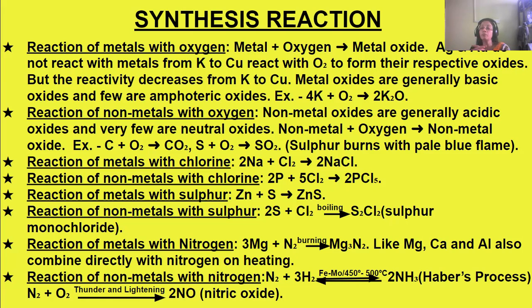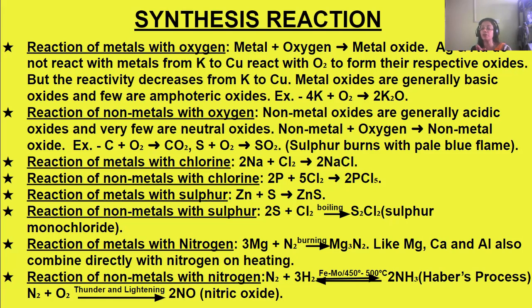Then non-metals with sulfur, sulfur combining with chlorine. When sulfur is combining with chlorine, the mixture has to be boiled. Only then does it change to sulfur monochloride, S2Cl2. Mind the formulas.